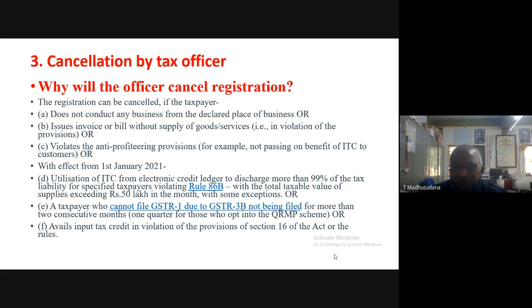So in that situation also the officers will cancel the registration.